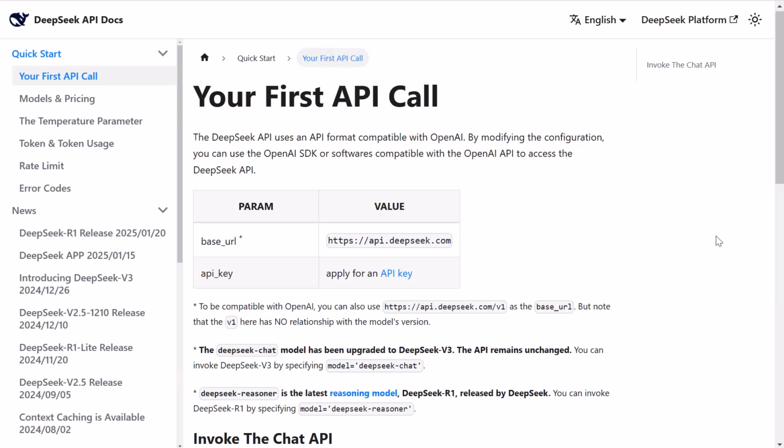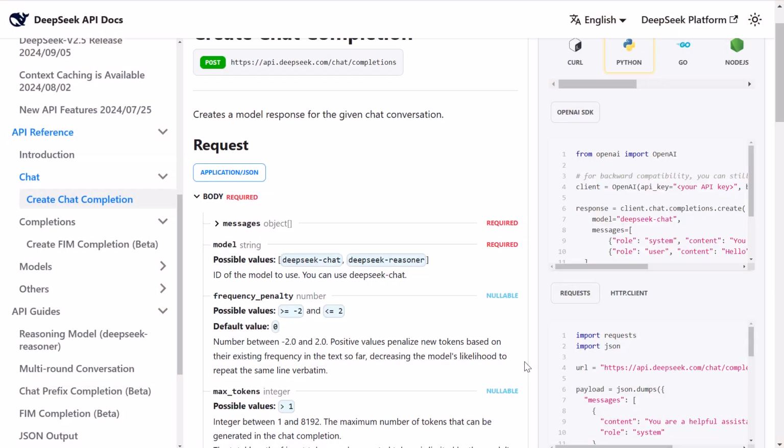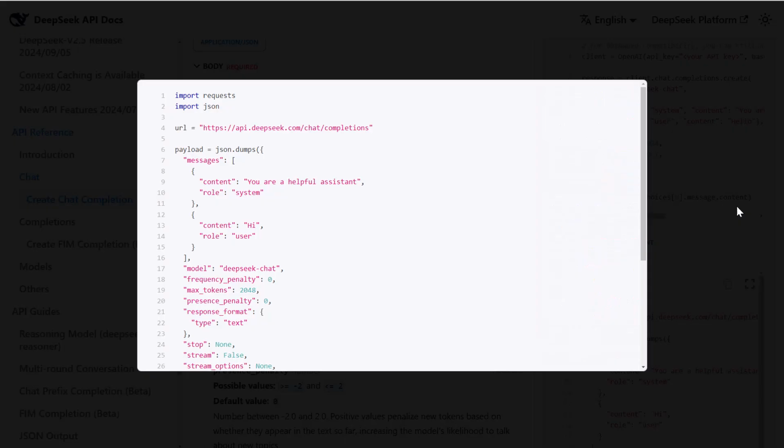I immediately found that DeepSeek's documentation says that users can use OpenAI's SDK, the open source OpenAI package that you use to access OpenAI's API. DeepSeek says that you can use that to access their models as well. I tried using the code in their documentation, but it didn't work for me. DeepSeek provided an alternative method to access their models through their API using Python's requests package, and that did work